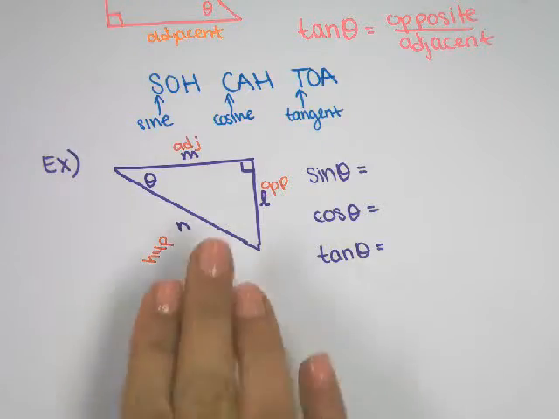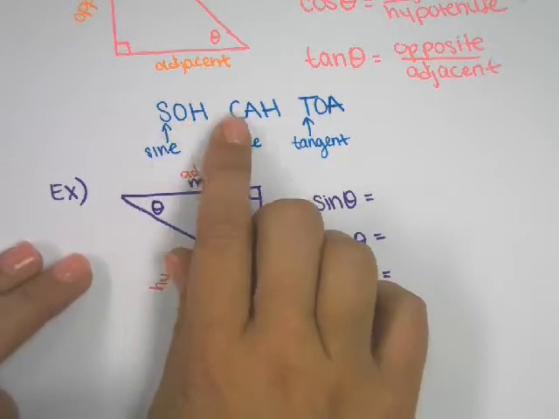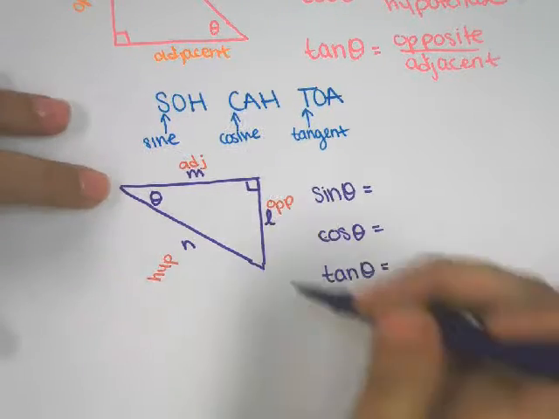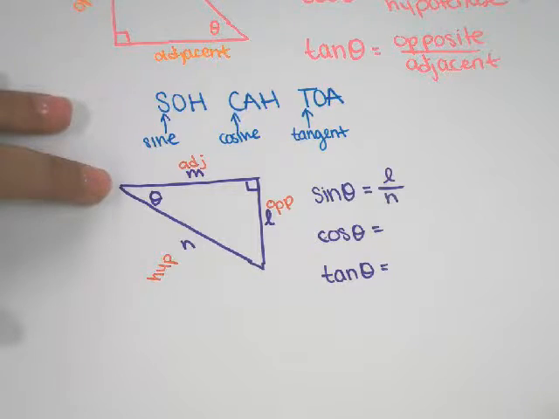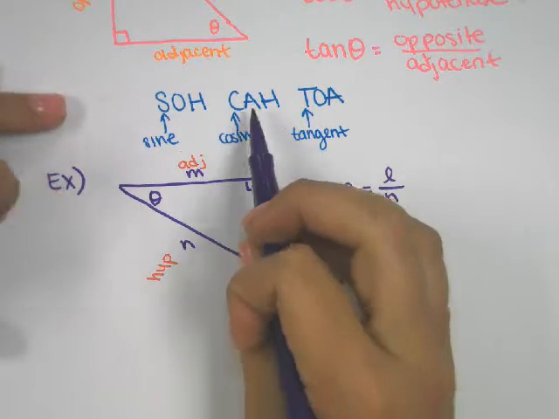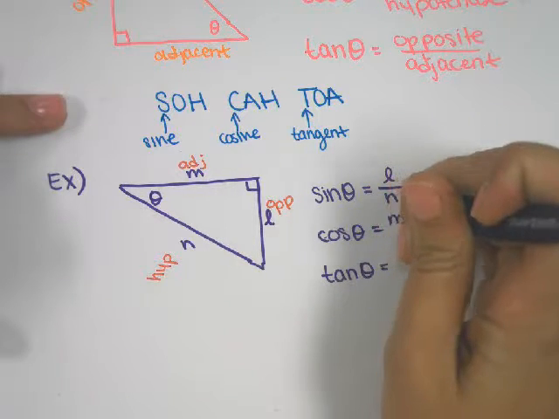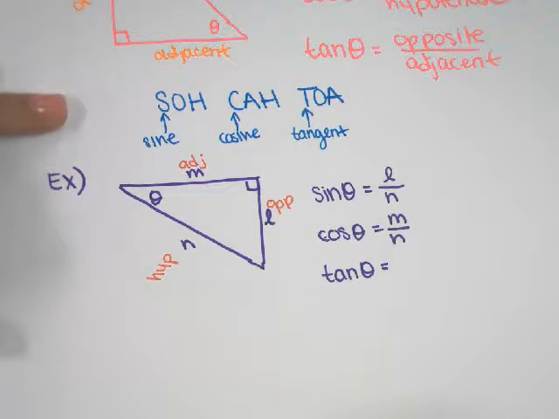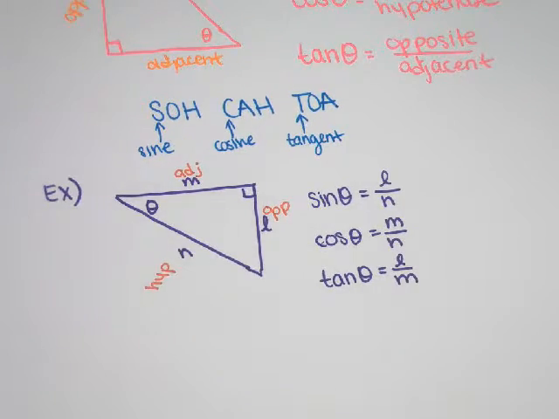After you have that labeled, it's just a matter of knowing which goes with which. So since sine is opposite divided by hypotenuse, our opposite side is L, our hypotenuse is N. Since cosine is adjacent over hypotenuse, our adjacent side is M, our hypotenuse is N, and we divide them. And last, our tangent is opposite over adjacent, so it's L over M.